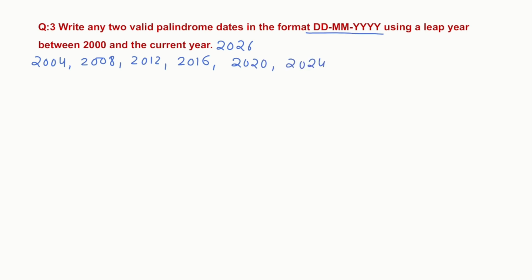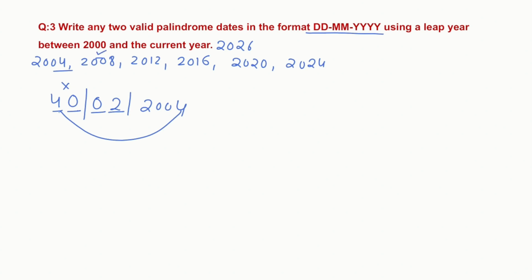These many leap years are there. So we'll write our first date with 2004. So this 4 will go here and then 0, then 0, then 2. But 40 doesn't come in the calendar as a date. So this is not a valid date.